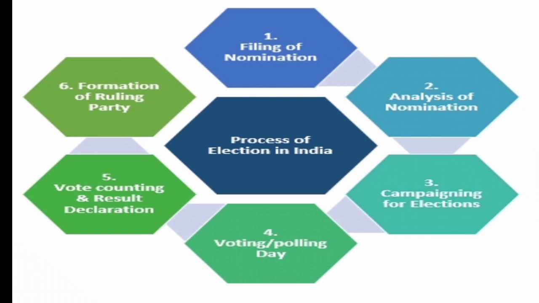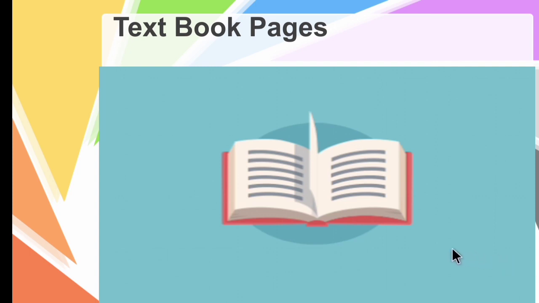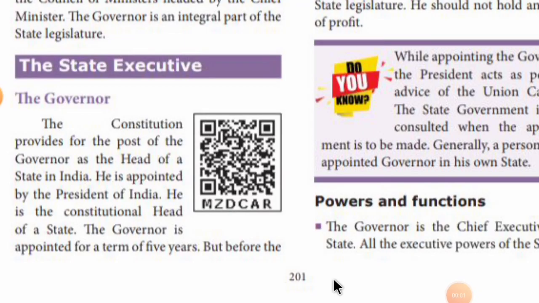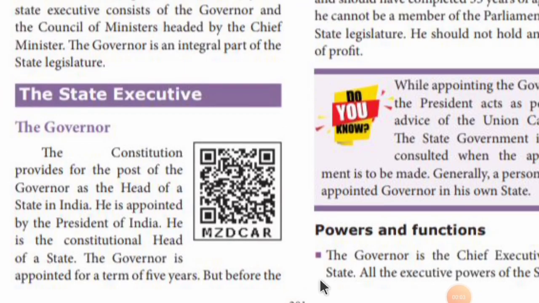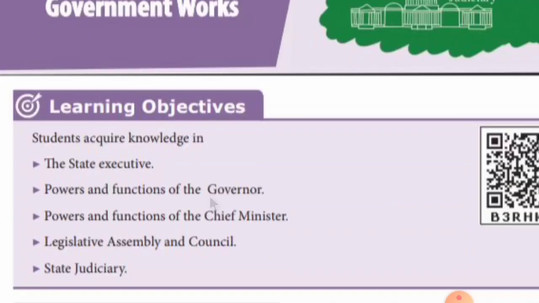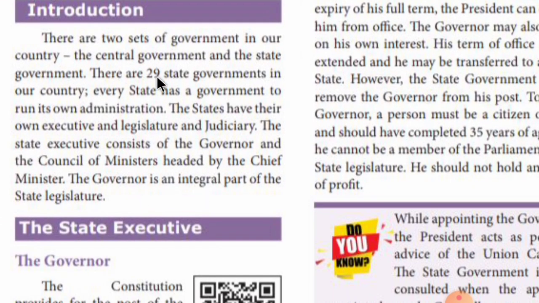So children, I hope you are clear with today's session about the powers and functions of the governor and the chief minister. Now let's see some textbook pages related to today's topic. Children, this is page number 201. The first unit of civics, how the state government works. We have seen about the introduction part. Here there are given 29 state governments, but at present there are only 28 state governments. So you can also make a correction here.